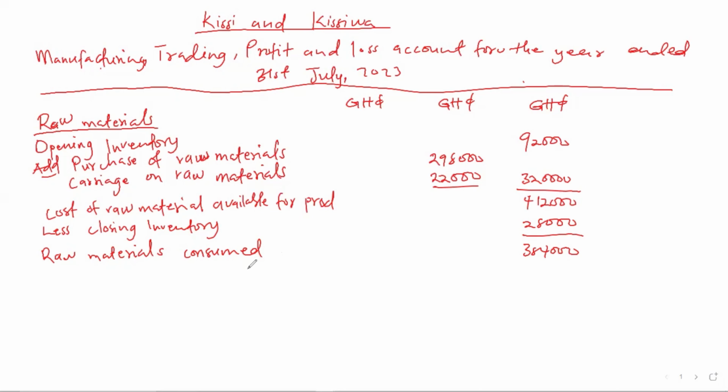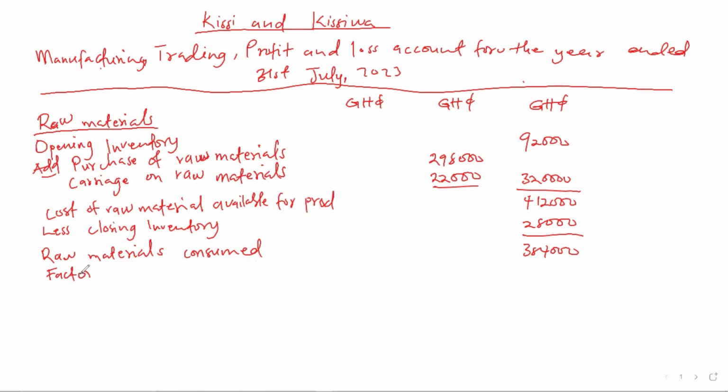The next is to find our direct wages and direct expenses. When you look at the question, we have factory wages. Anytime you are solving a manufacturing question and you see factory wages, don't treat it as a factory overhead, but rather treat it as a prime cost. Sometimes you see factory wages, manufacturing wages, we treat it as a prime cost. That is our direct labor cost. So we don't treat it as a factory overhead because we are seeing factory wages.